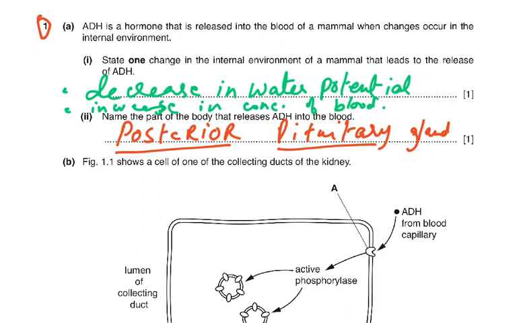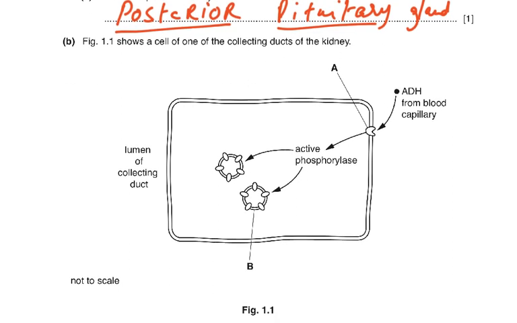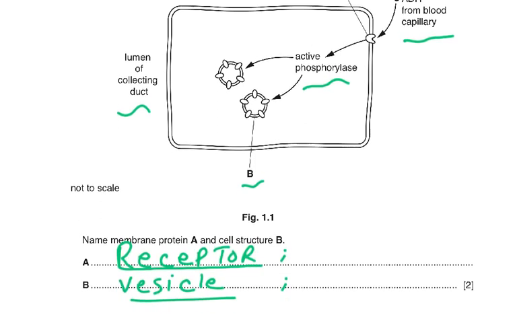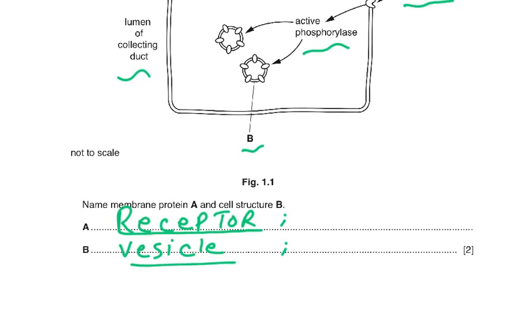Then Figure 1.1 shows the cell of one of the collecting ducts. You have ADH from the blood capillary, then you've got active phosphorylase, and then you've got the lumen of the collecting duct. Then you've got something known as B, and something known as A, which you can see is in the cell membrane. It's a cell of one of the collecting ducts. So what could that be? Now we've got to figure this out, and they're going to ask a very simple, direct question. Name membrane protein A. That's the receptor for the hormone.